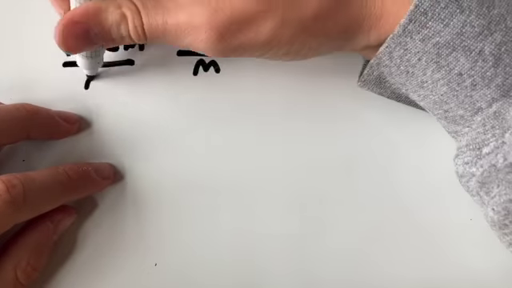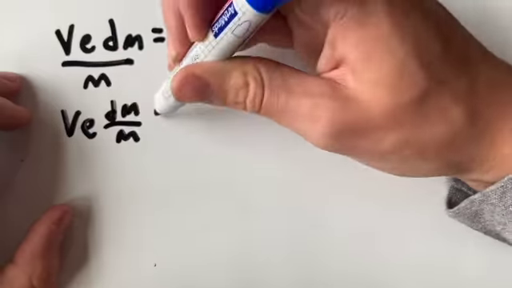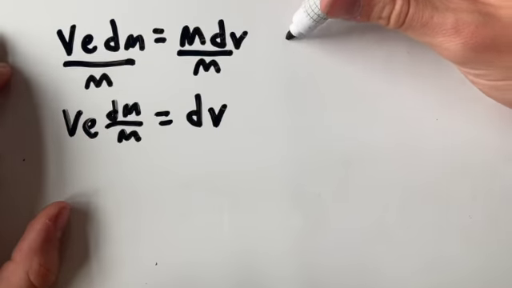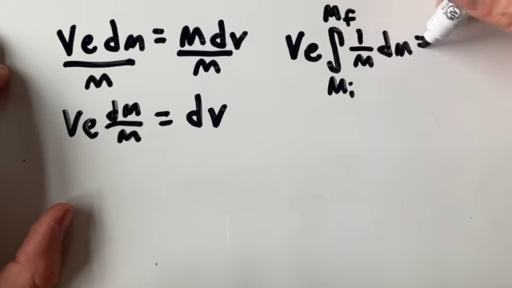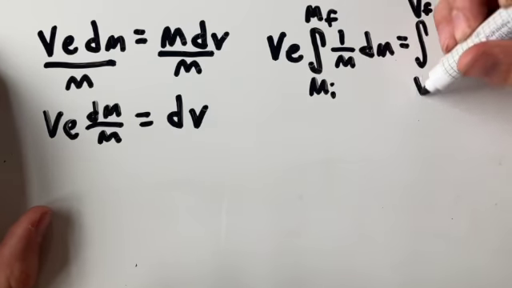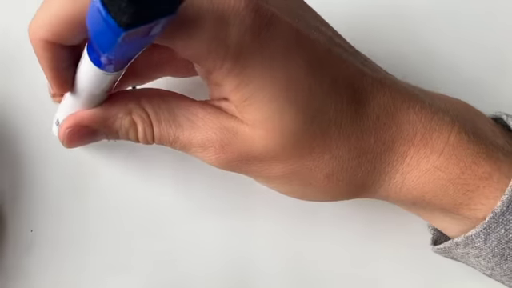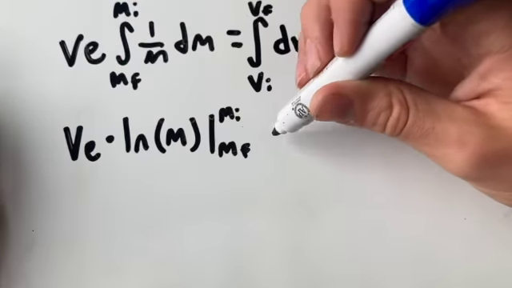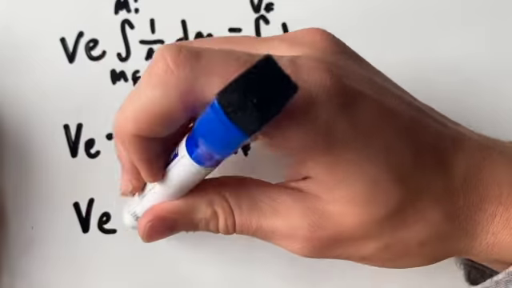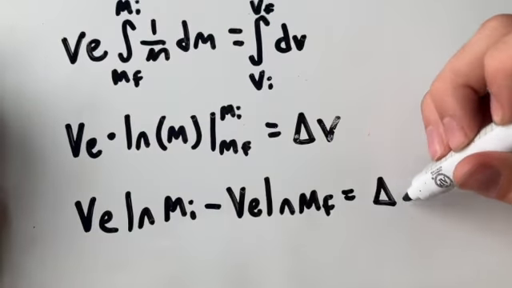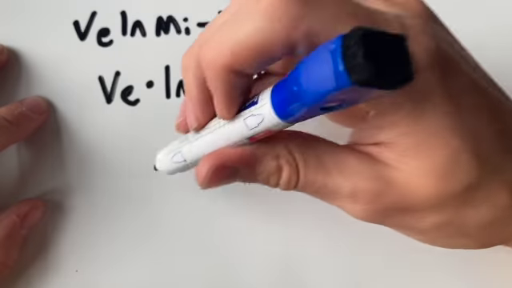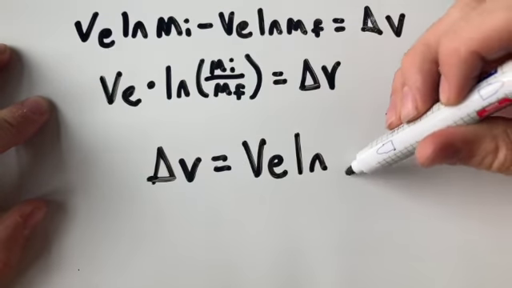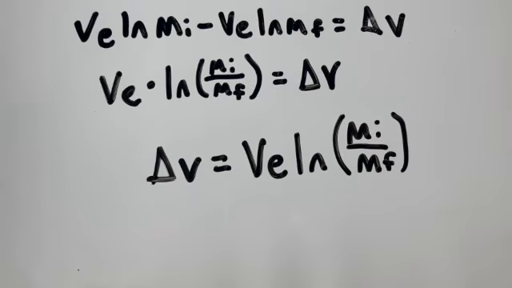In order to set this up to integrate, we first divide both sides of the equation by the mass of the payload. After this, we set up the integration with our bounds set as the initial and final values of the variable of integration. We then integrate both sides of the equation. Since the velocity of exhaust is a constant, it can be brought to the outside. By the rules of logarithms, we can simplify the subtraction of the initial mass from the final mass into a division of the two masses. After simplifying, we are left with Tsiolkovsky's ideal rocket equation.